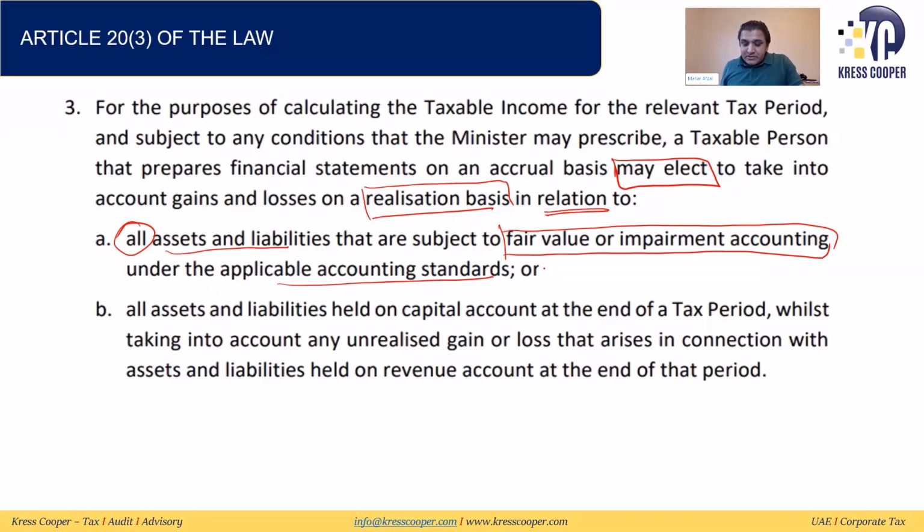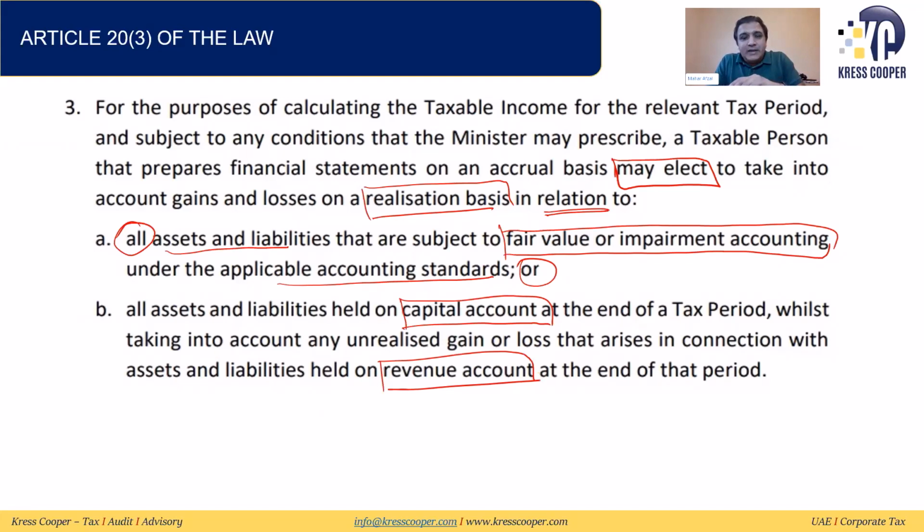This is the second thing. Or all assets and liabilities held on the capital account. This word is very important. At the end of the tax period, whilst taking into account any unrealized gains or loss arising in relation with the assets and liabilities held on the revenue account. This is the wording of the law.